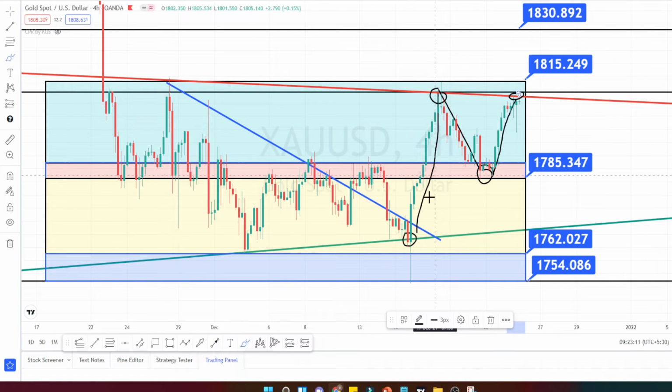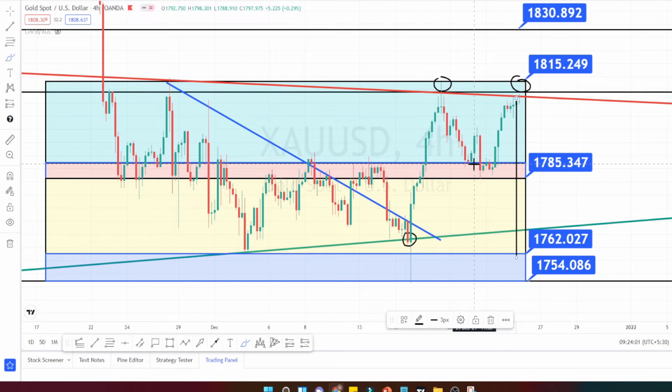So when we notice the overall price action, it is trying to form a double top pattern. Double top pattern means trend reversal. We can expect the price being rejected over here, then a trend reversal to happen and retest on the 1764 support level. Because we already know that price got rejected over here, we can expect the same price action to be repeated over here. So which means the confirmation of the double top pattern.